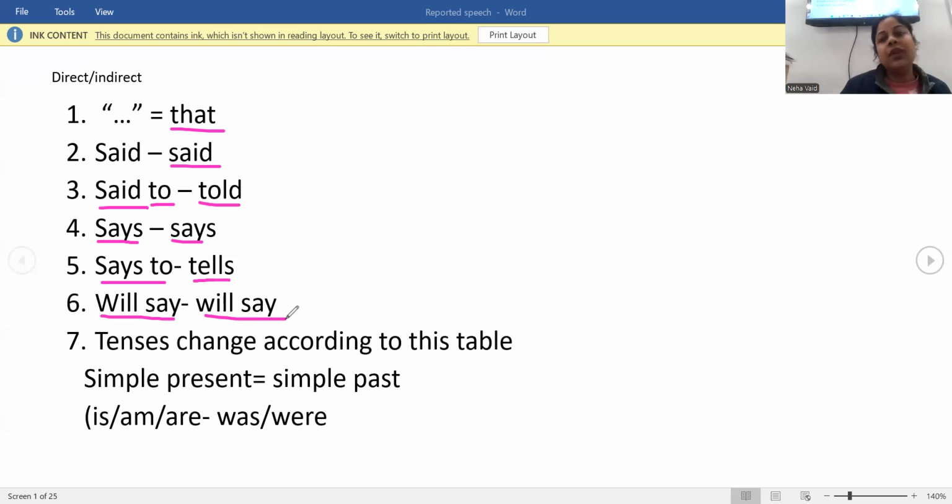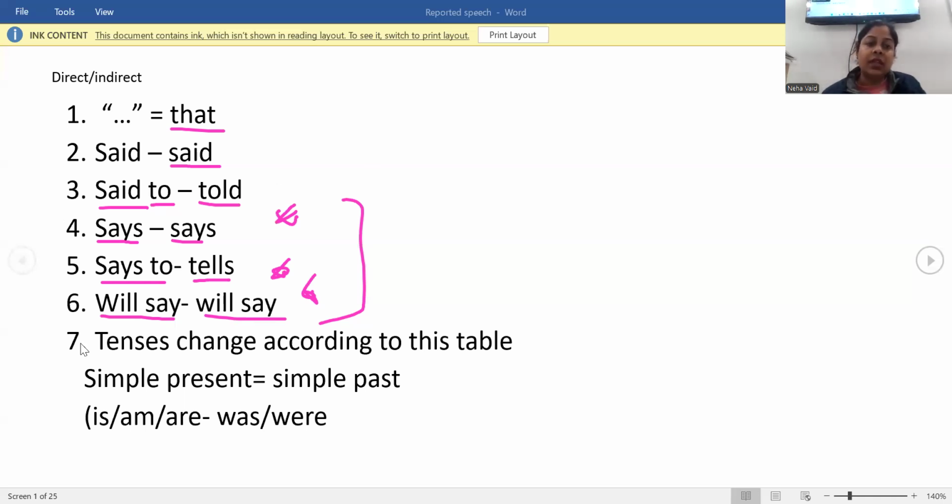Remember class, whenever we have the concept of says, tells, will say, these three concepts, always remember that whenever these three words are there before the inverted commas, we never change the tense of the inverted commas brackets. So we never change the tense. Next, we'll learn how we change the tenses according to the table.